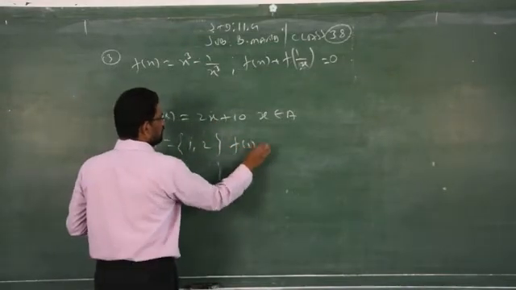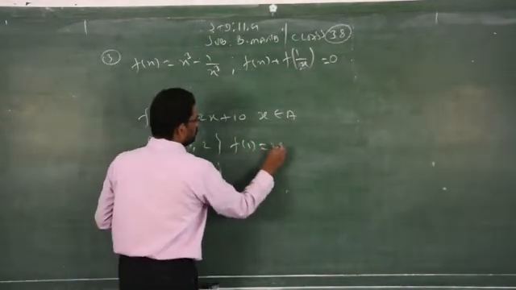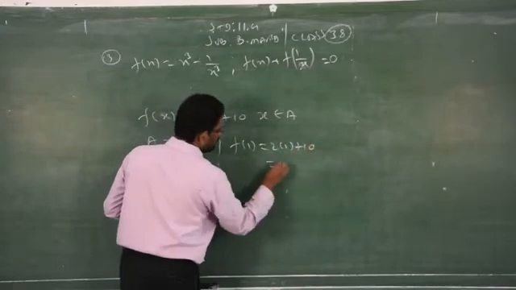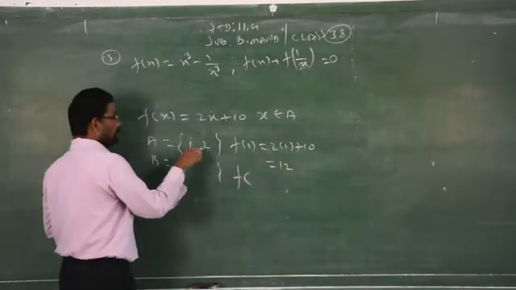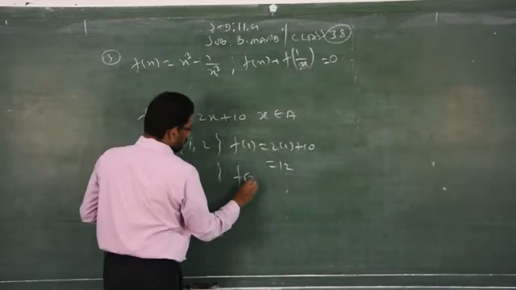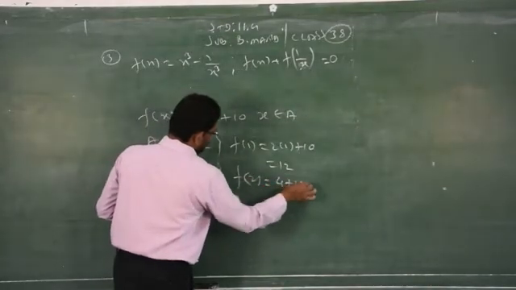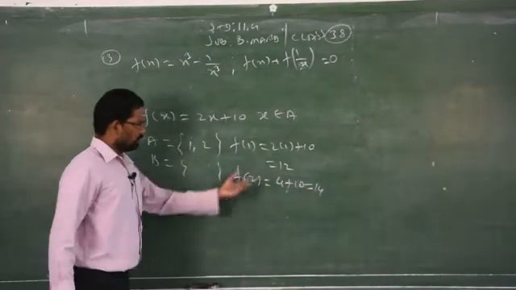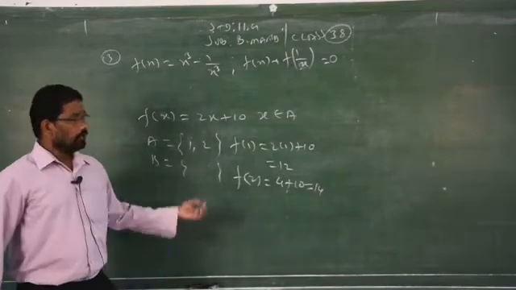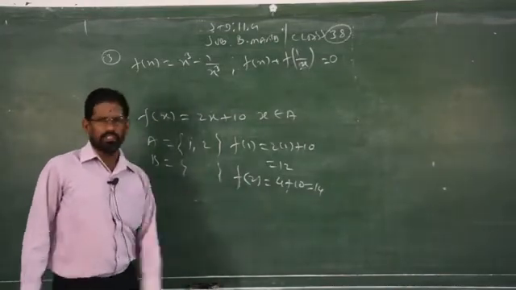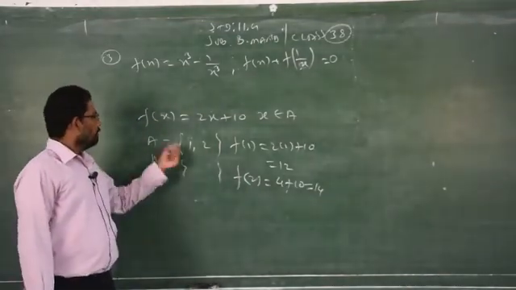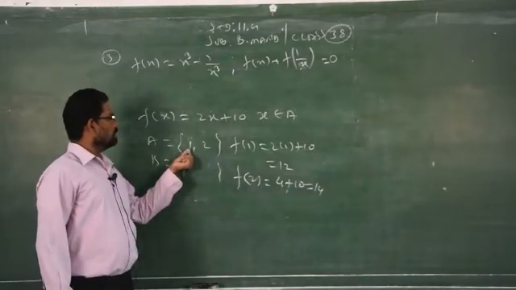So if you replace x by 1, f of 1 is equal to 2 times 1 plus 10. So the answer is 12. If you replace x by 2, then 2 twos are 4 plus 10, that is 14. So this is the process, isn't it? You did it in 10th standard under functions. You are replacing x by the given values.